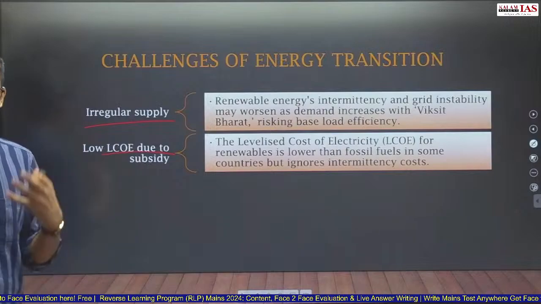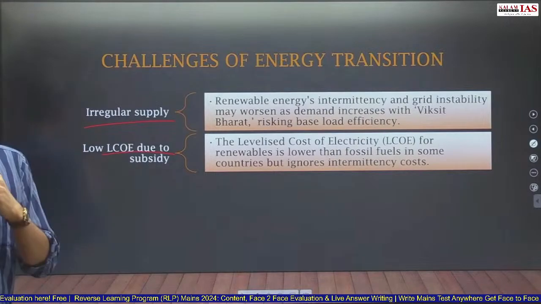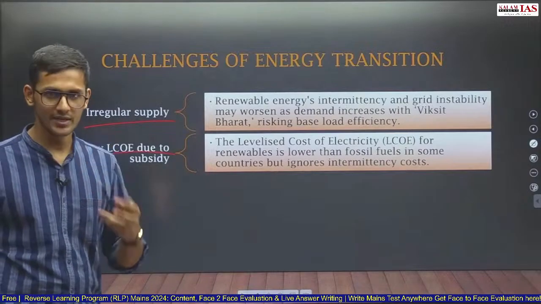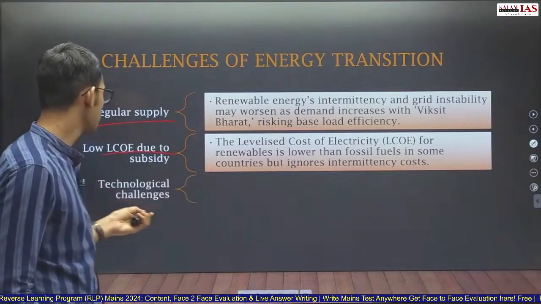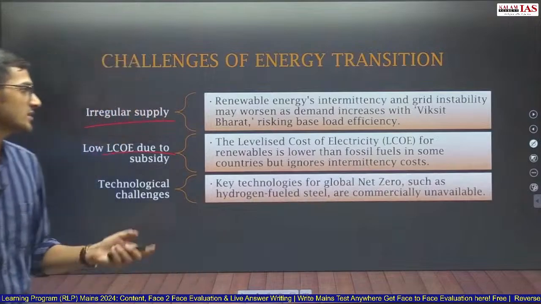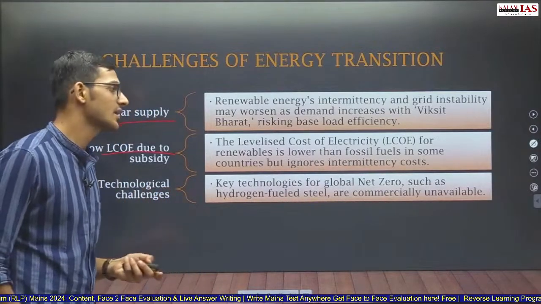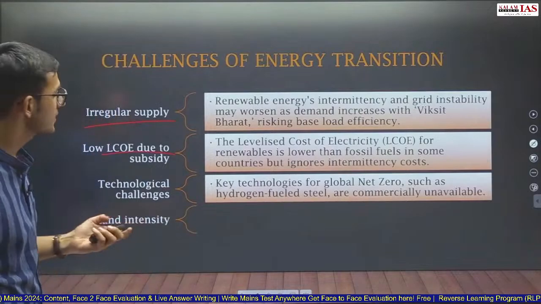Intermittency cost is the cost paid by the government to provide electricity when the renewable energy producers are not able to provide electricity in that period. Technological challenges. Key technological challenges for global net zero, such as hydrogen fuel, steel, etc., are commercially unviable. So a lot of things are unviable.